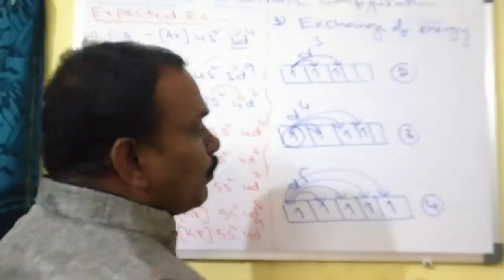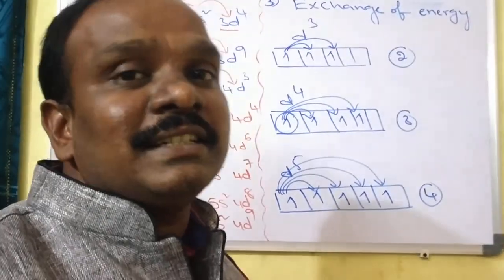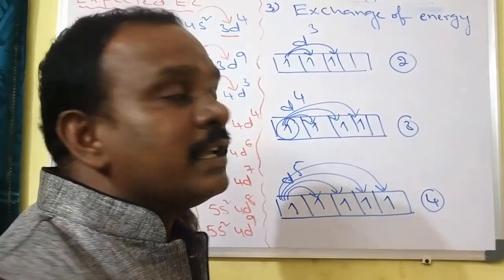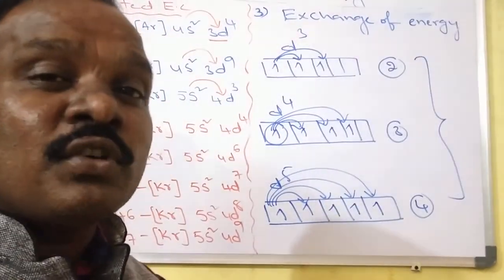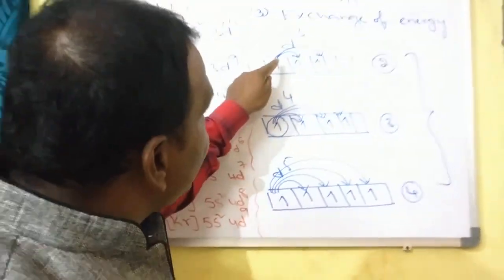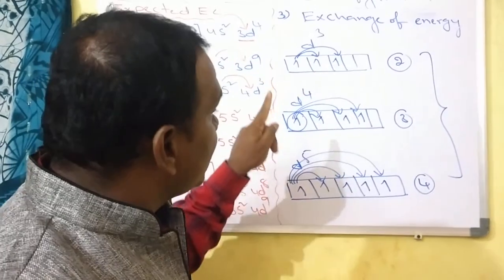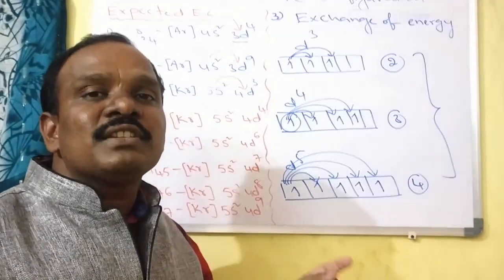Here more jumps take place, meaning more energy is released. If energy is released, it gets stability. Among all these, which electronic configuration is more stable? Compared with D3, the D4 configuration is more stable. Compared with D4, the D5 configuration is more stable.